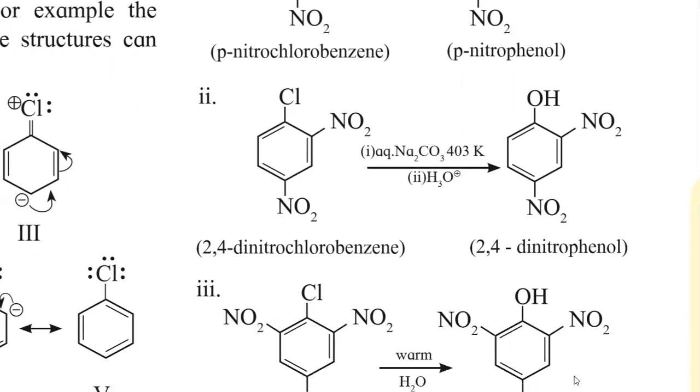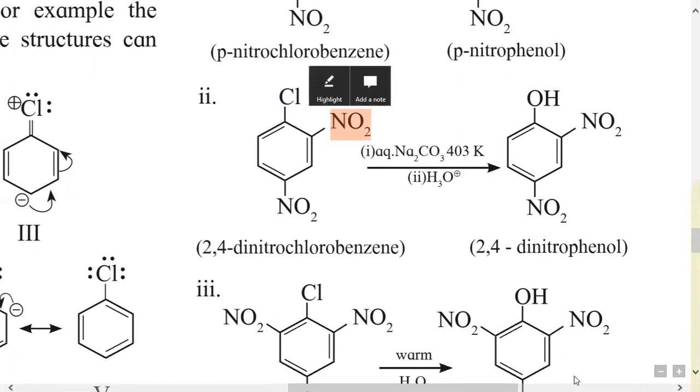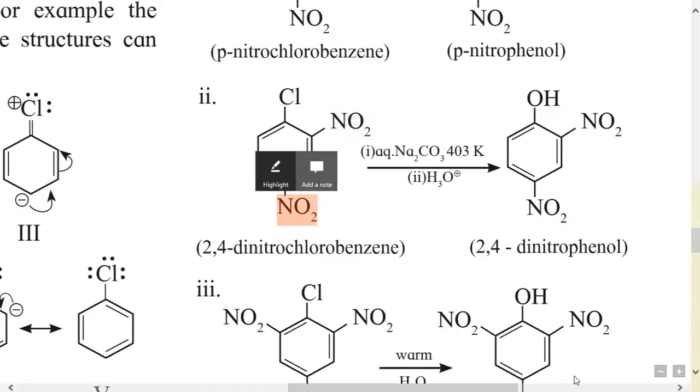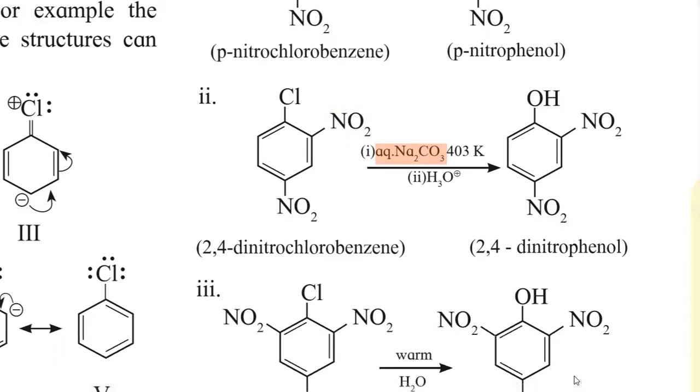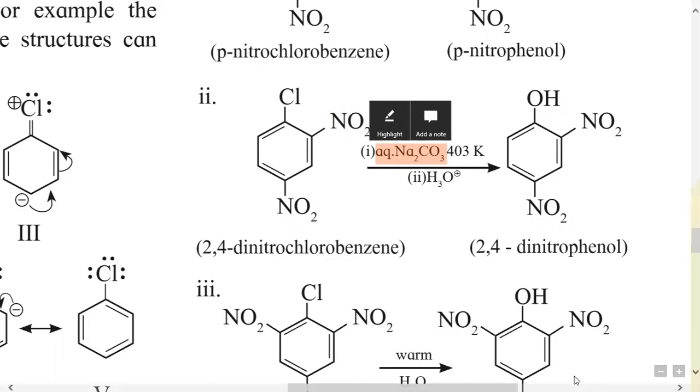The second example is again a chlorobenzene, containing electron withdrawing NO2 groups at the ortho position and at the para position. So there are two electron withdrawing groups. Here a less strong base is required than in the previous reaction, because this substitution takes place easily.